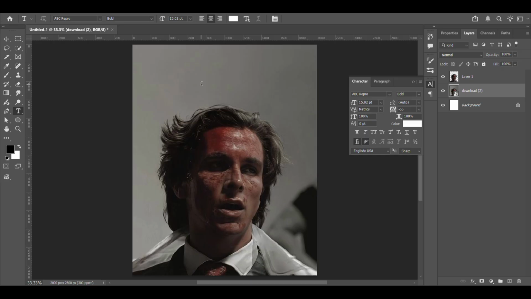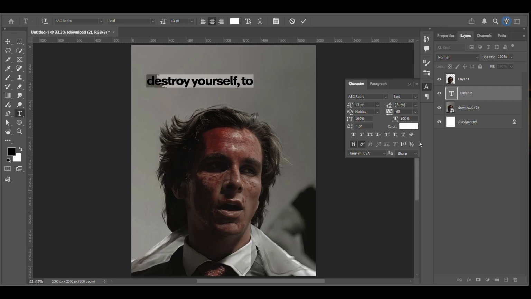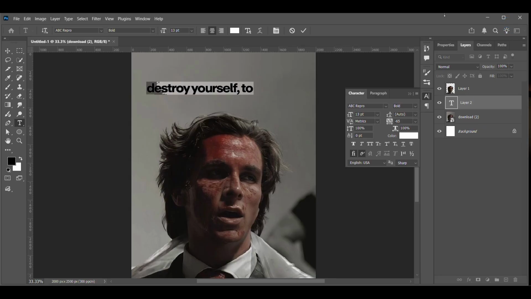Now select the text tool or press T on your keyboard and add your quote. Keep it simple. Make the main text bigger, bold, and well aligned so it stands out. Now place the text layer between the original image and the duplicated subject. This makes it look like the text is behind the subject.